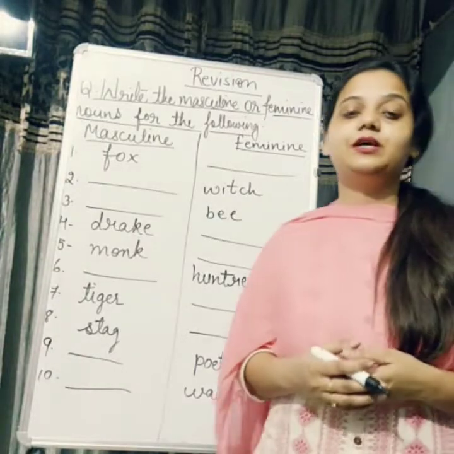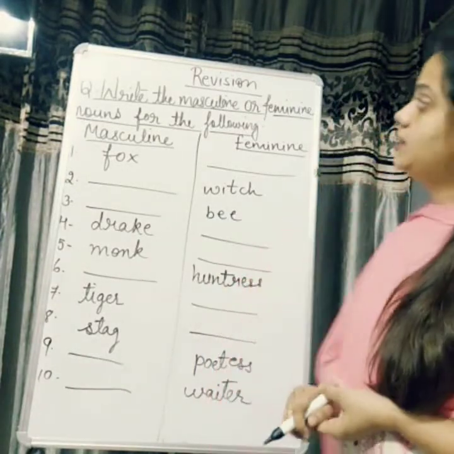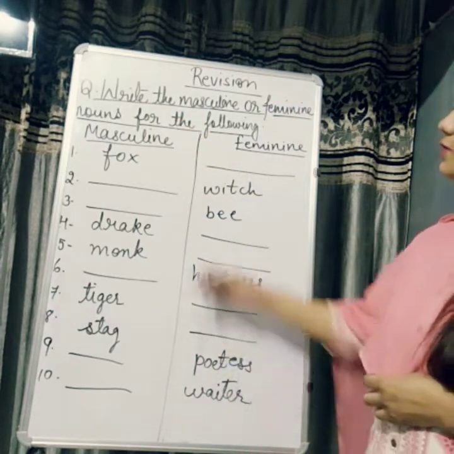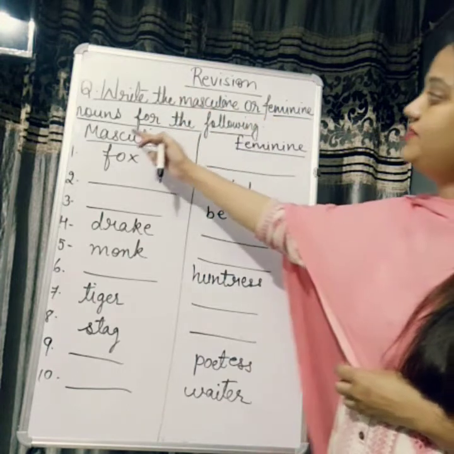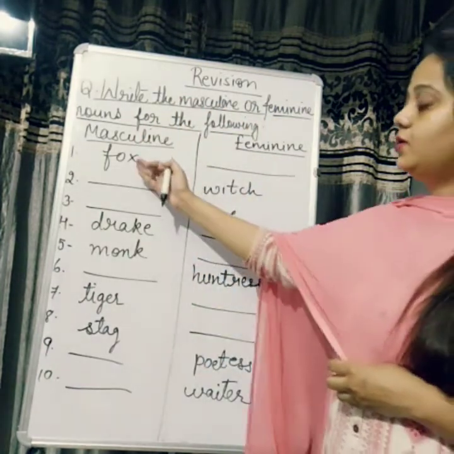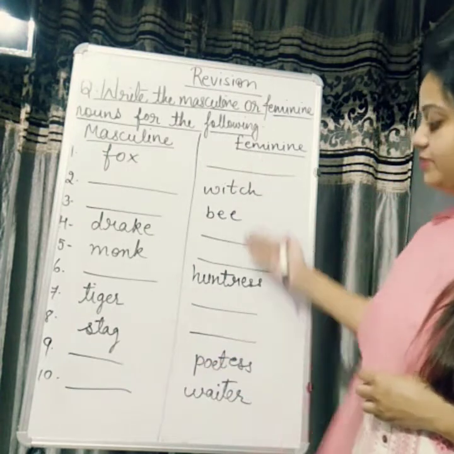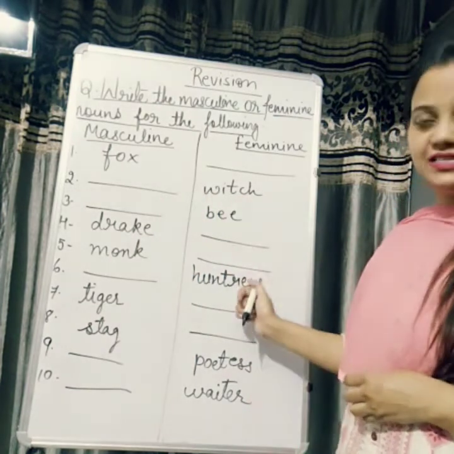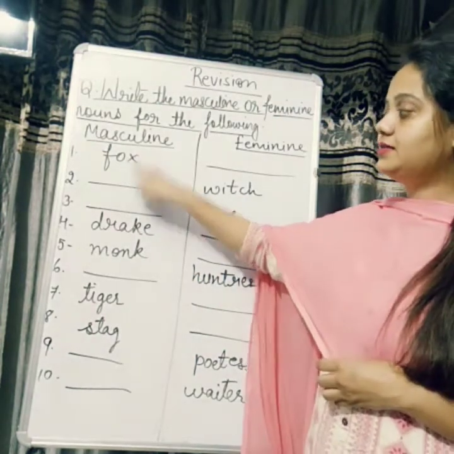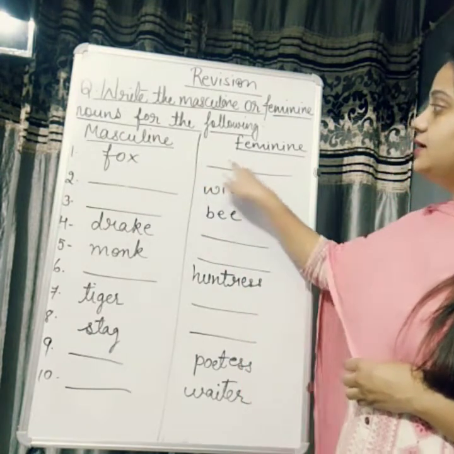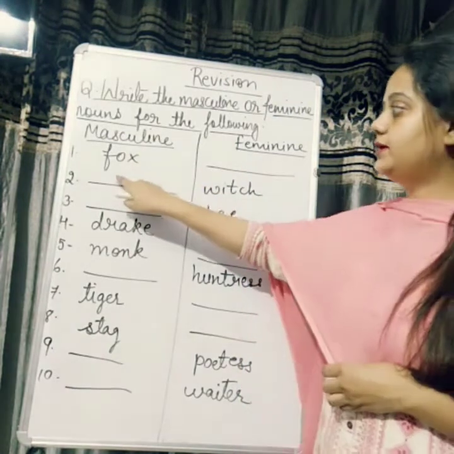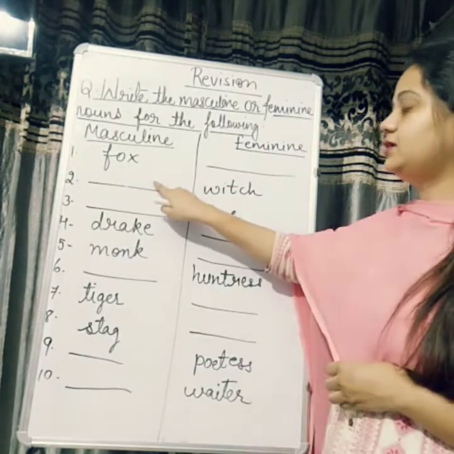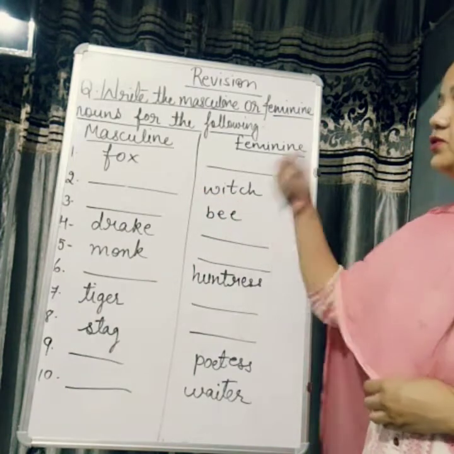Let's do some exercises so that you can make this chapter more clear. Over here, we can see that some masculine and some feminine words are given. And what is written over here? Write the masculine or feminine nouns for the following. Means on this side some masculine are given, some feminine given on this side, but some words are missing, so we have to fill in the missing words. Suppose on this masculine side, fox is given, so you have to write the feminine of fox, right? Over here one blank is given, in front of it feminine is given, so you have to write the masculine noun for this one. Okay, so let's do it.